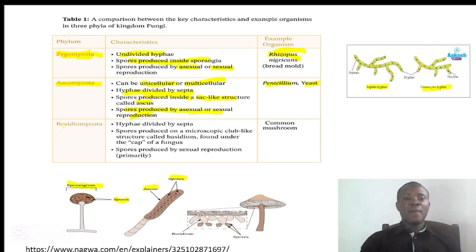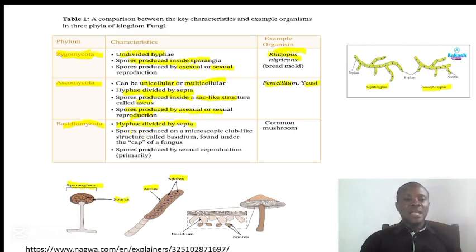Next is the basidiomycota that we are going to talk about. The basidiomycota, the hyphae here are divided by septa. Mind you, in ascomycota and in basidiomycota, the hyphae are divided by septa, but in zygomycota, the hyphae are undivided.